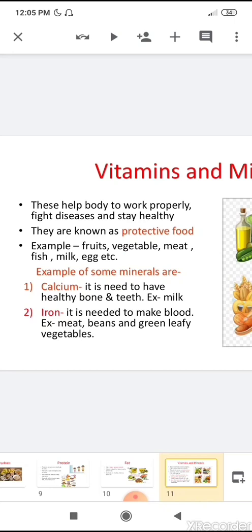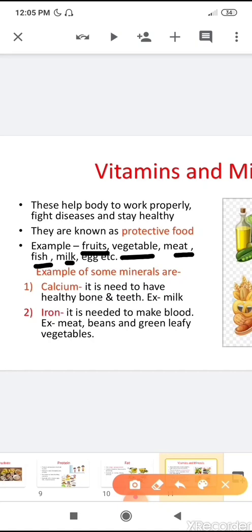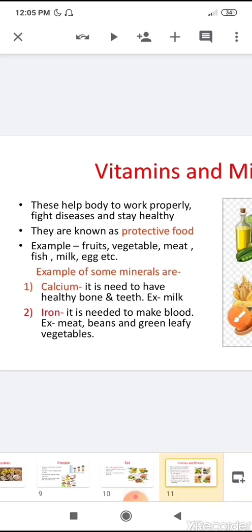That's why they are known as protective food. And what are the examples of protective food? Fruits, vegetables, meat, fish, milk and egg are the rich sources of vitamins and minerals. These foods contain vitamins and minerals.